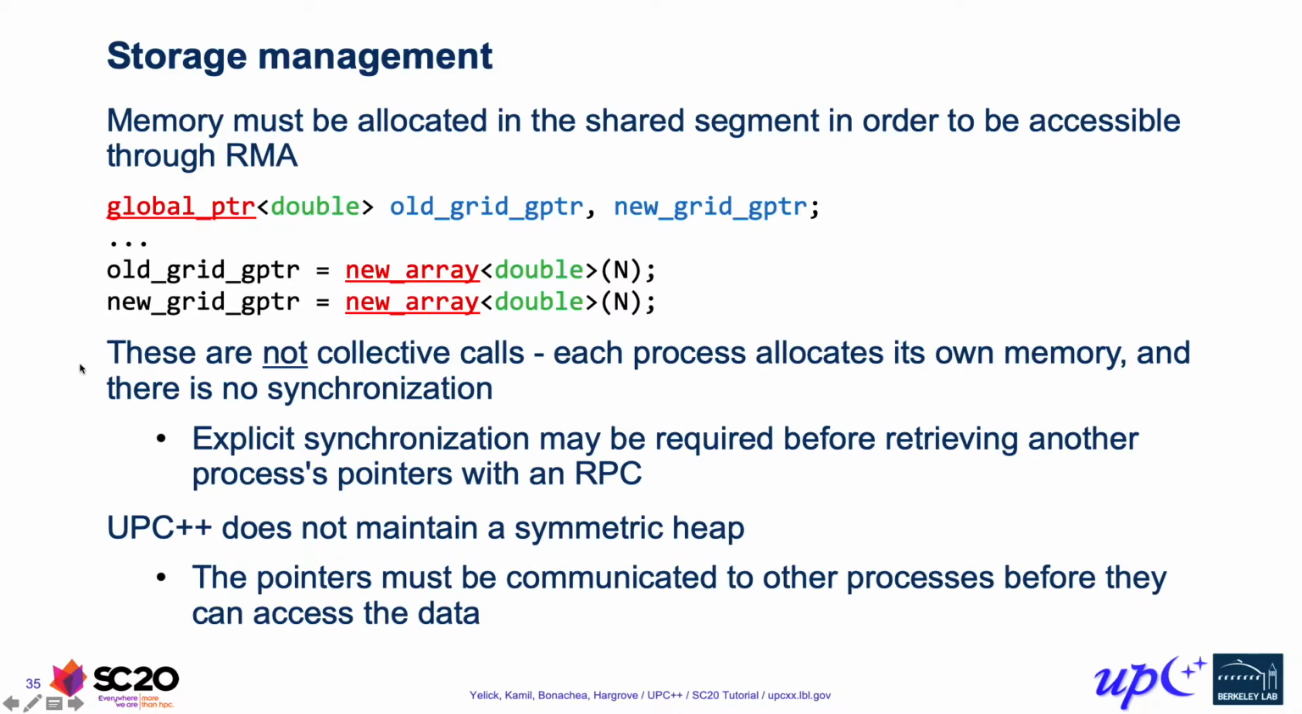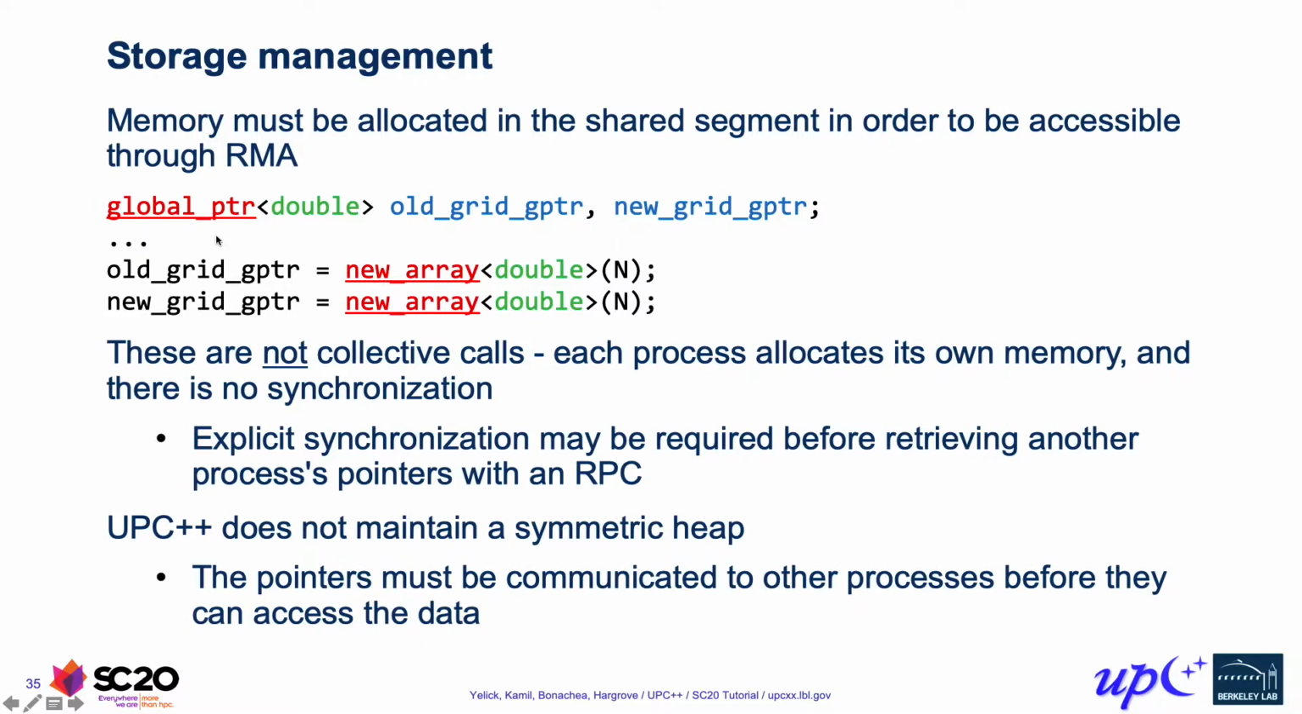These allocations are not collective calls. Each process does its own allocation independently. There's no synchronization. So if we were to proceed after this allocation to use something like RPC to retrieve these pointers, then we would need to introduce our own synchronization to make sure that the allocations have completed. The reason why these aren't collective is because UPC++ doesn't maintain a symmetric heap. And instead, the pointers need to be communicated explicitly before other processes can access the data. We'll talk in a little bit more detail as to why we don't maintain a symmetric heap, but briefly speaking, a symmetric heap requires non-scalable data structures, and it also doesn't compose well with subset teams.